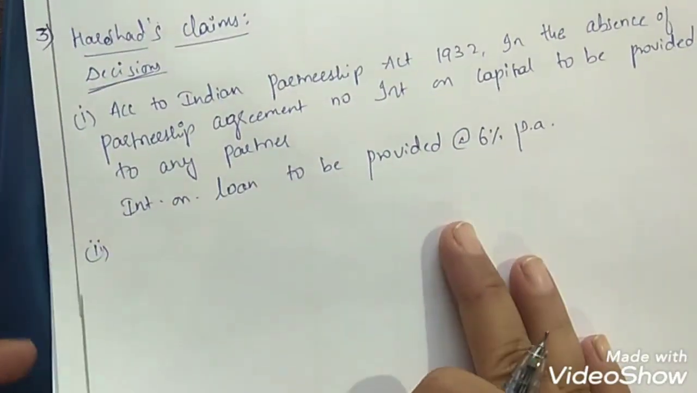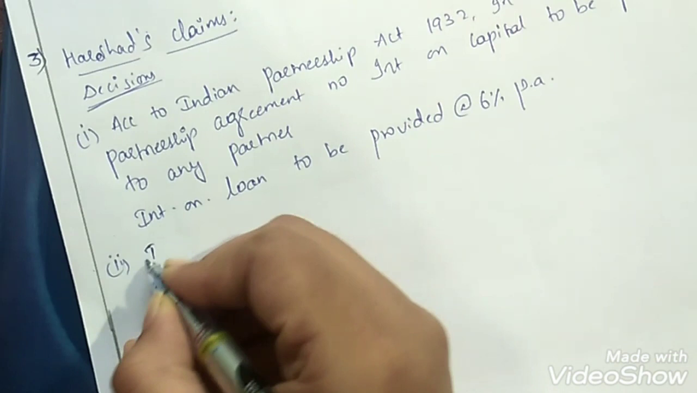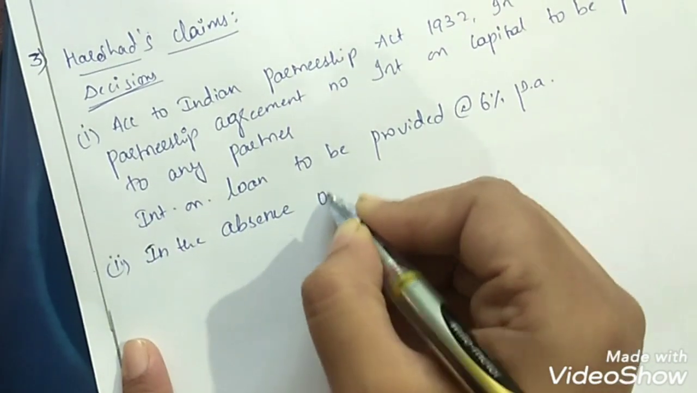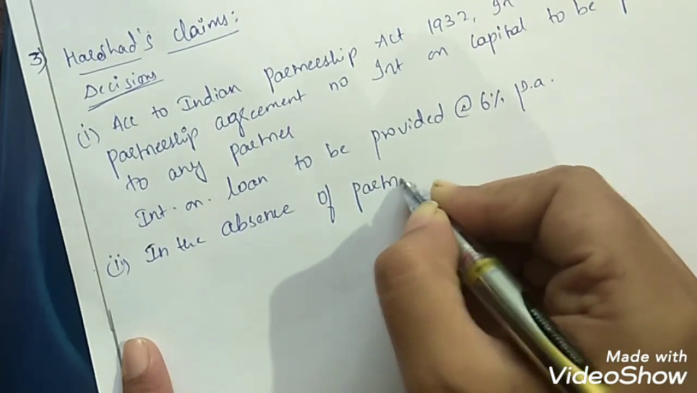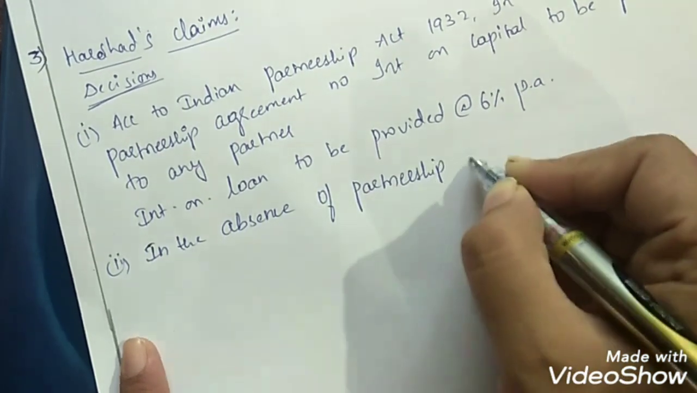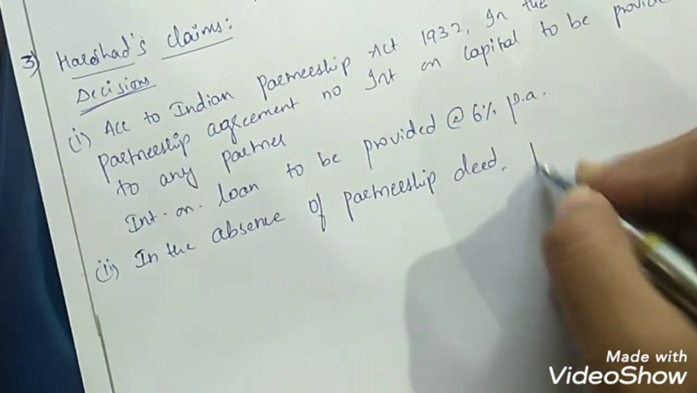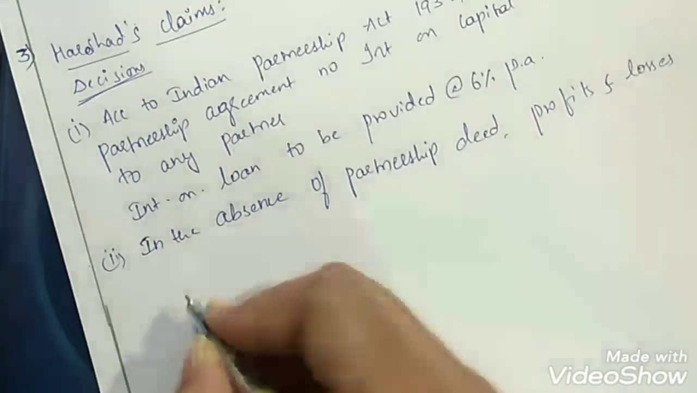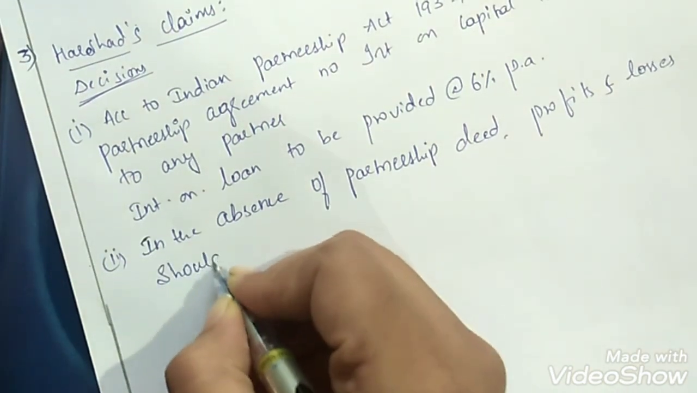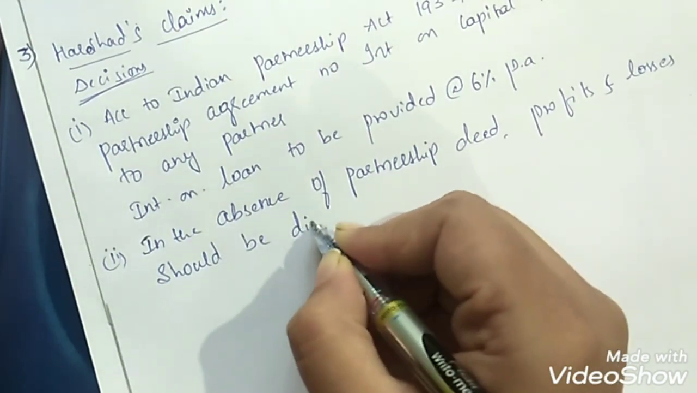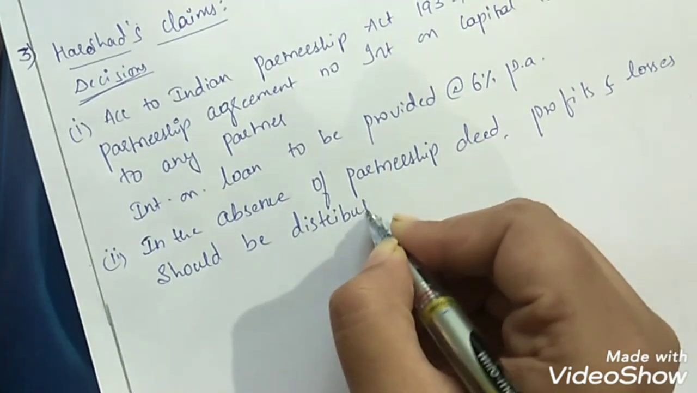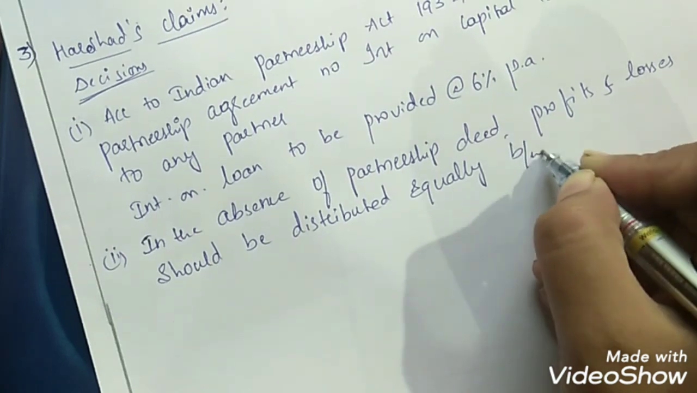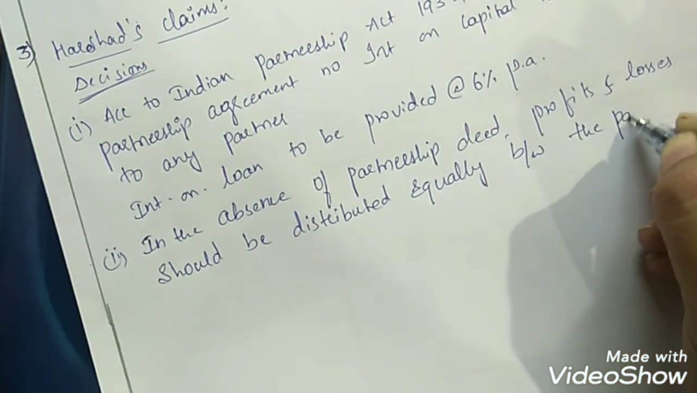So decision for the second claim: in the absence of a partnership deed, profits and losses should be distributed equally between the partners.